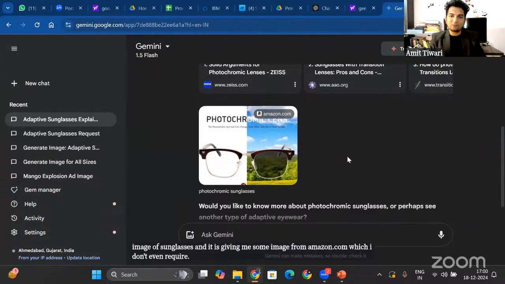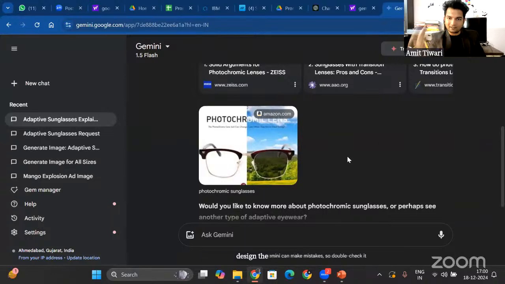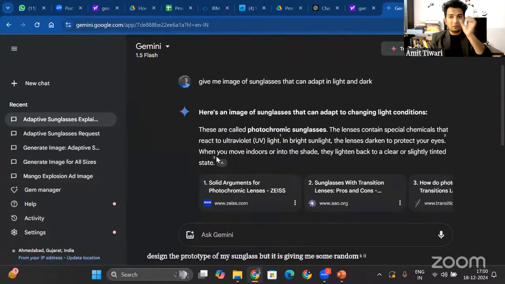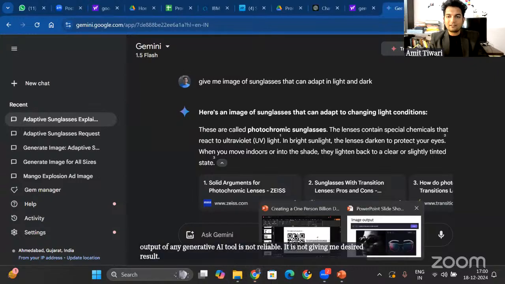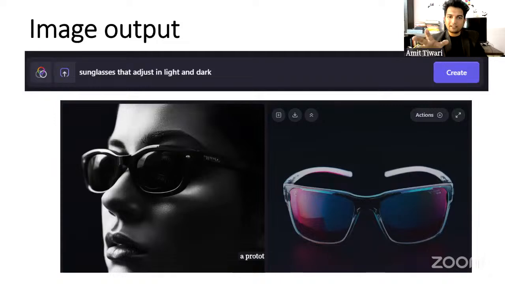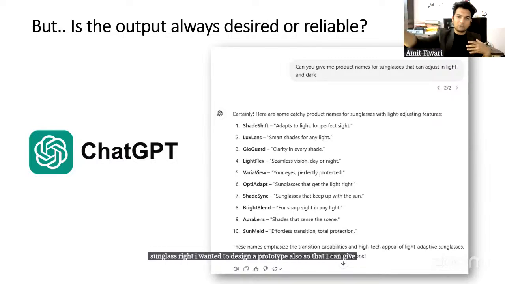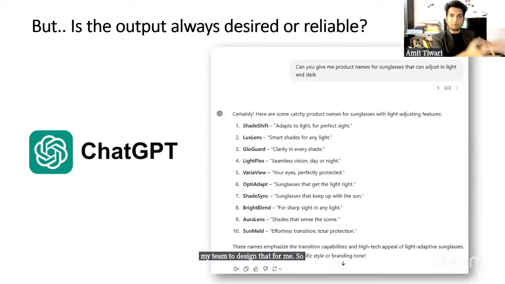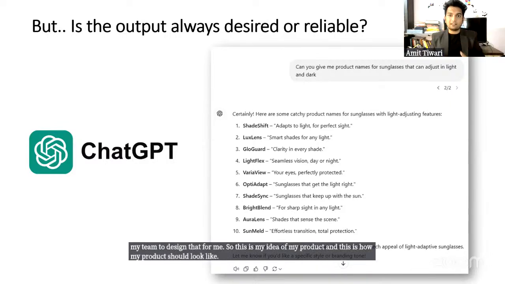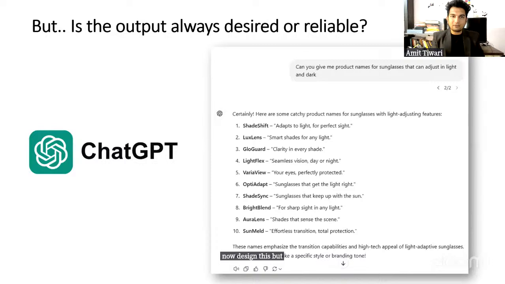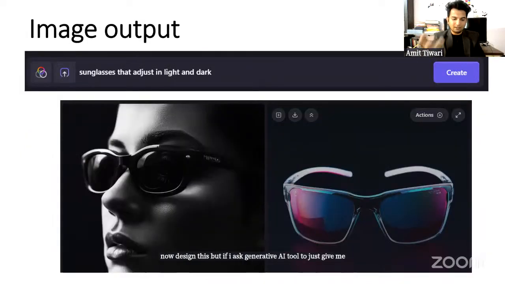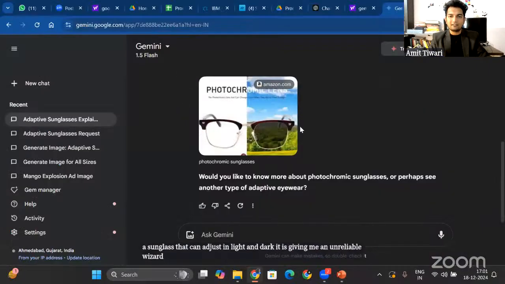So my requirement is to design the prototype of my sunglass, but it is giving me some random output, right? So the output of any generative AI tool is not reliable. It is not giving me the desired result. I wanted some prototype for my sunglass, so that I can give my team to design that for me. This is my idea of my product, and this is how my product should look. Now design this. But if I ask a generative AI tool to just give me an image of a sunglass that can adjust in light and dark, it is giving me an unreliable result, which is like this.